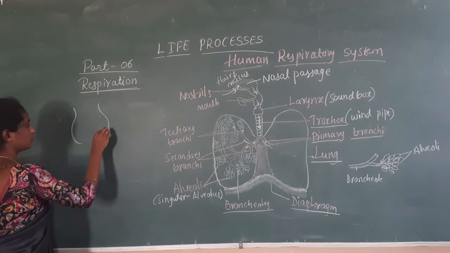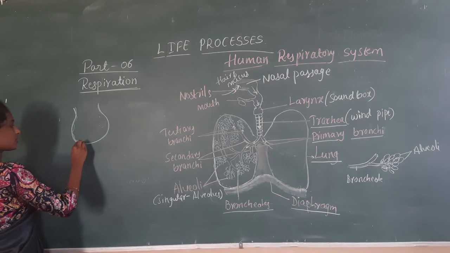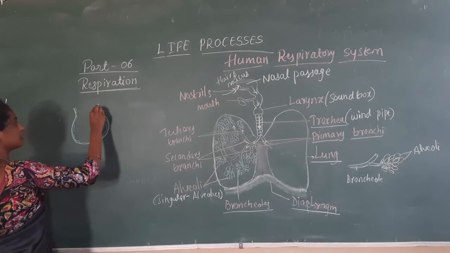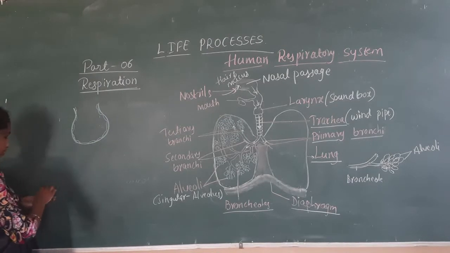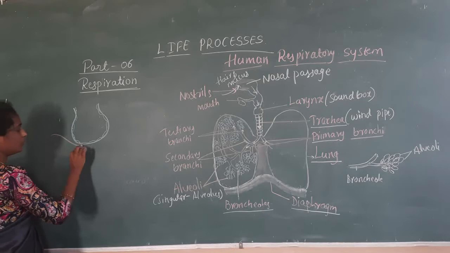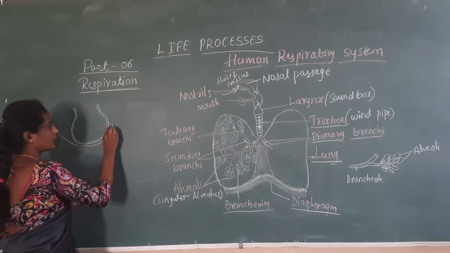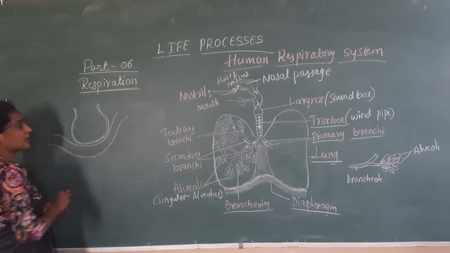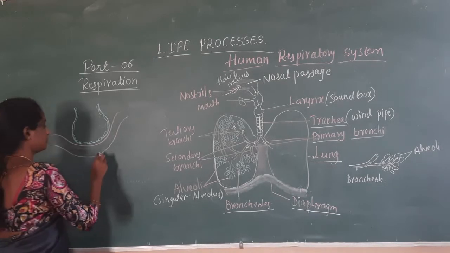Alveoli, these are the balloon-like structures, and these balloon-like structures have an epithelium layer. Through this, the oxygen and carbon dioxide will be diffused. So all the alveoli in the respiratory system are supplied with an extensive number of blood vessels.